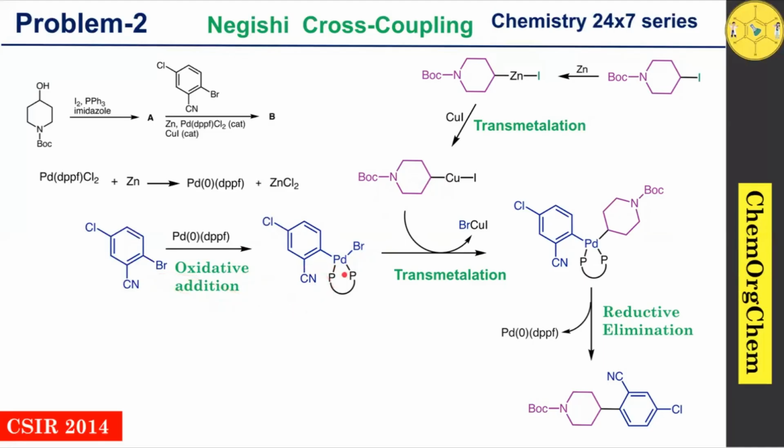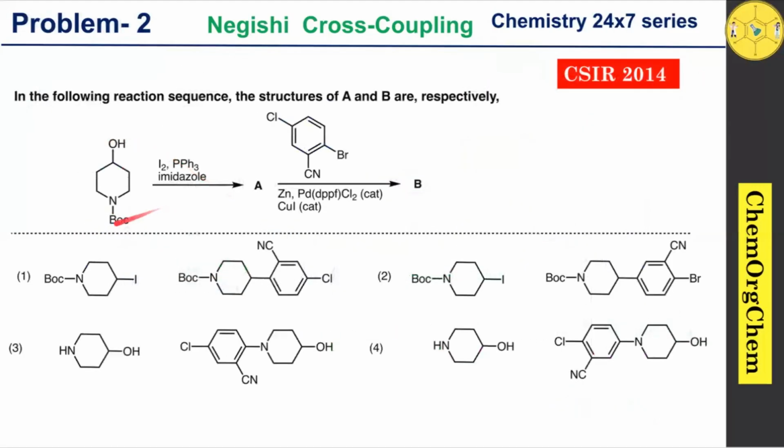The copper iodide additive is really crucial for the alkyl-aryl Negishi cross-coupling reaction, since direct palladium transmetallation with this alkyl zinc reagent is most of the time sluggish, and copper iodide accelerates it and minimizes the beta hydride elimination from the alkyl palladium intermediate. Therefore, copper iodide plays a crucial role in this reaction. So let's move to our question. As per our discussion, among the four answers, the correct option for this question is option 1.